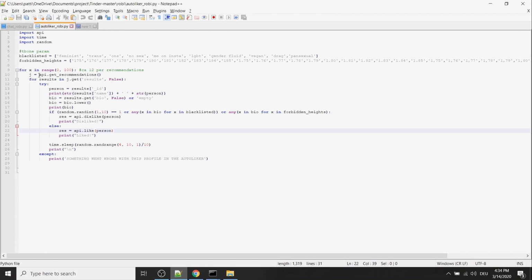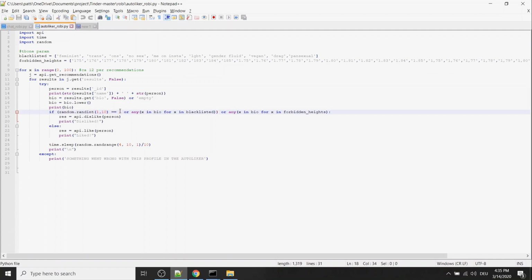In this case, what I do is I go through each recommendation, each profile I get, and then I check the bio. It's very simple. I check if there's any of these words in the bio: feminist, trans, one night stand, no sex, me on Insta, LGBT, gender fluid, vegan, direct, pansexual, words that I really don't like when people express these. Also heights, everything above 175 for me. If the bio includes any of these words, then I just dislike. I also add a random factor: randomly select a number between 1 and 10, and if it equals 1, also dislike.